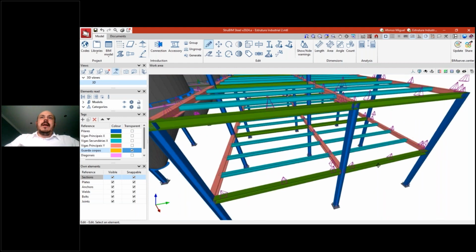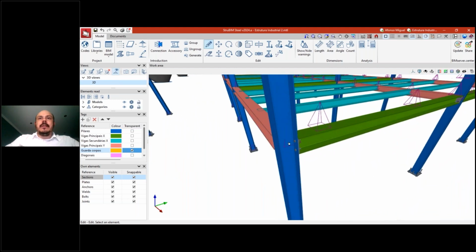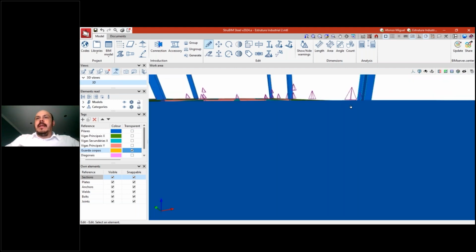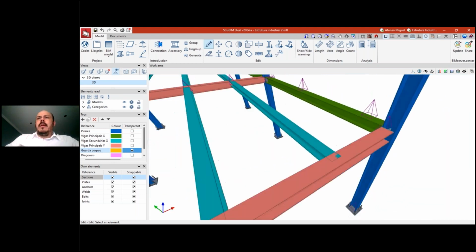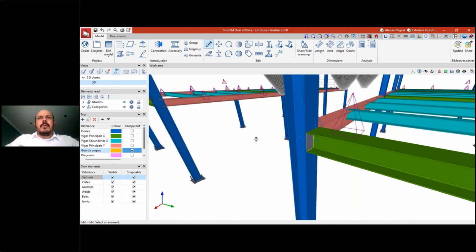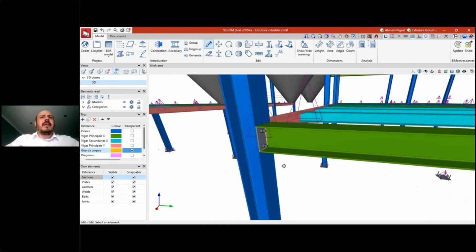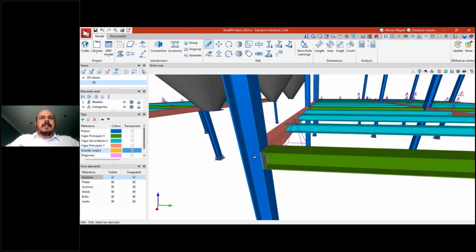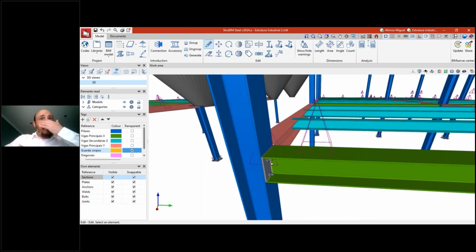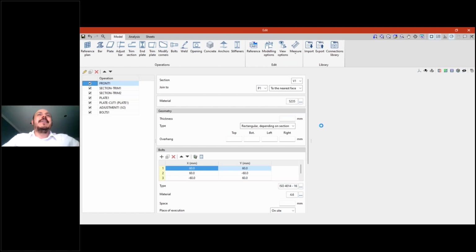Let's suppose that I have to create this connection here. This connection is made by this pink beam, that green beam, and this blue column. It was created before. It's a very simple connection. Let's suppose it's already sized and analyzed, it's perfect, and we can see that the connection was created because we can see this symbol, this purple parameter here. If we click here, we can open the modeler from CYPEConnect.